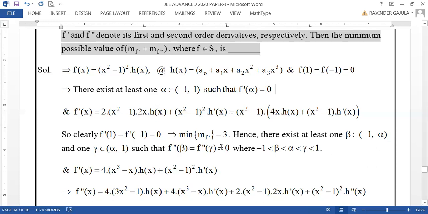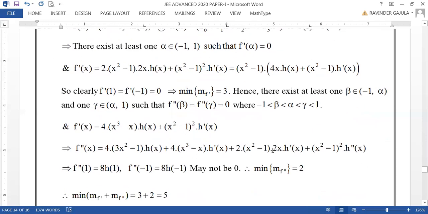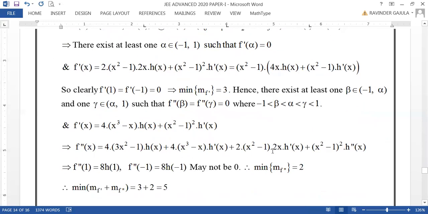So this will be the condition where minus 1 less than beta less than alpha less than gamma less than 1. This is the sequence of alpha, beta, gamma between minus 1 and plus 1. Even let us try whether f double dash minus 1 or f double dash 1 are 0 or not. So that's why going for f double dash x, you can differentiate this one using product rule or UV rule of differentiation.